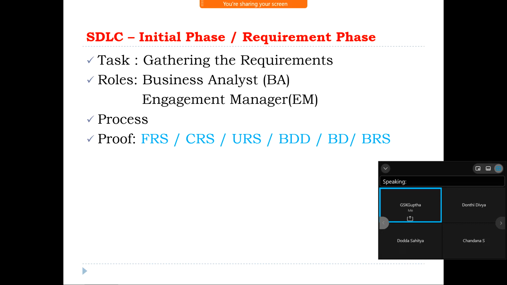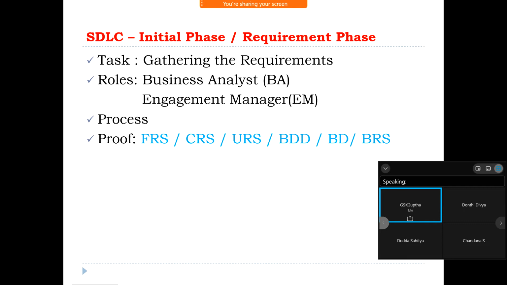The roles of the business analyst and senior business analyst will be involved in this phase. How does this process go? First of all, the business analyst will take an appointment from the customer. He goes to the customer's place. With the help of a document, he will gather clear requirements from the customer and come back to the company. The senior business analyst will go through the requirement document.